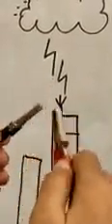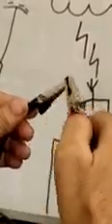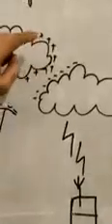I am switching off this one, and you will see that there is a spark between these two things. Just see how the sparks are coming. See, just one minute. See, this is the spark. You have seen this spark. See, there is a spark here. So the same type of spark we are getting here.